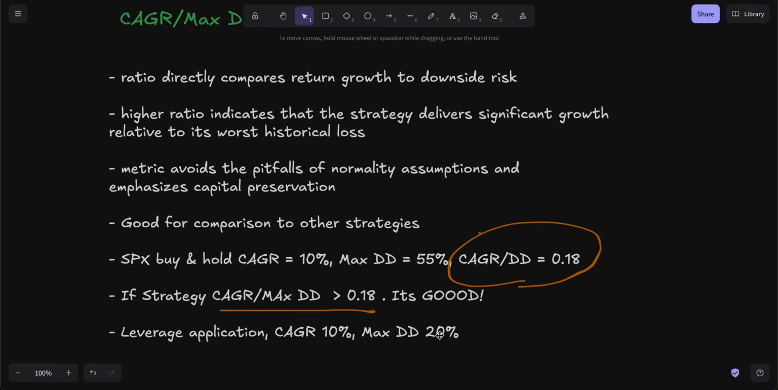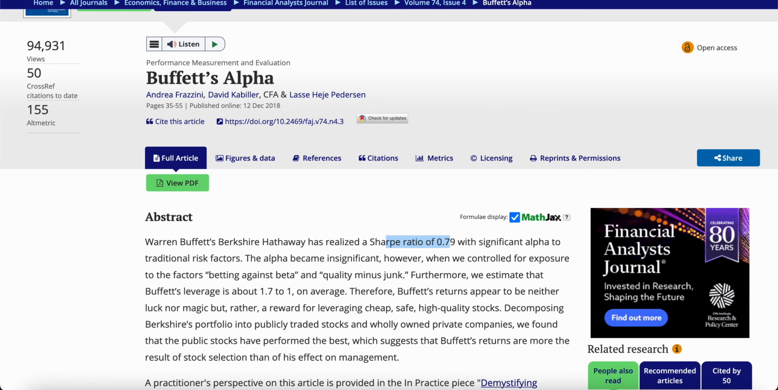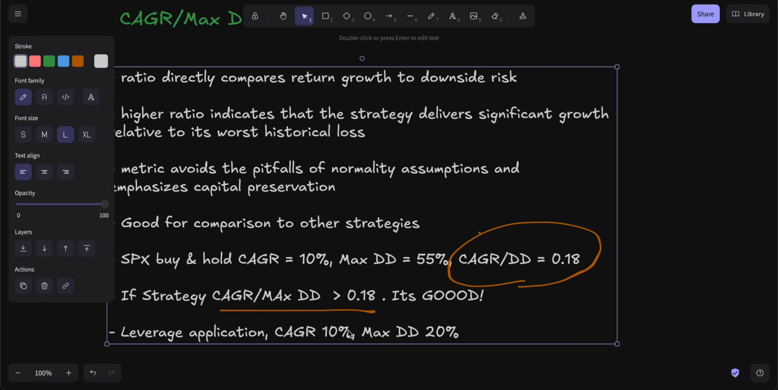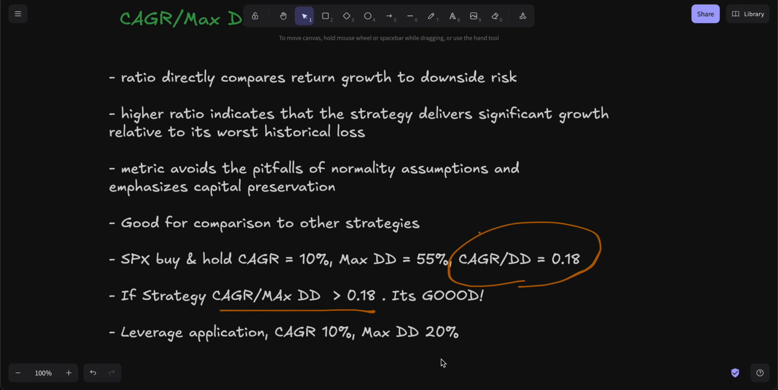Now, you shouldn't use leverage a lot. Even in this article, they said that Buffett's leverage is about 1.7, which is really not that extreme. In my opinion, it always should be below 2. Anything higher than that, you're actually pushing it a bit. But based on how much reduction you can do with the CAGR to maximum drawdown, you can apply leverage based on your situation. So that's the other advantage of the CAGR to maximum drawdown ratio.